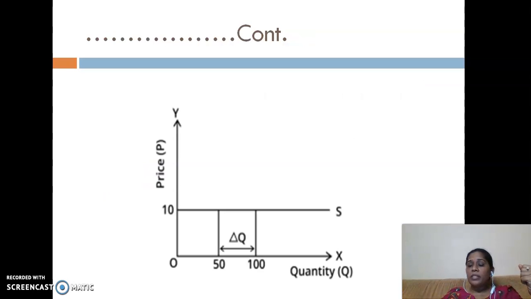Now to see the graphical representation of this, as you can see here, the price is 10 rupees and the quantity was 50, but now there is a change in the quantity supplied from 50 to 100. But there is no change in the price, and we can see that the supply curve is parallel to the x-axis. So sometimes it happens that when the price is the same, the supplier is ready to sell any number of commodities into the market, and in that way it is called perfectly elastic supply.